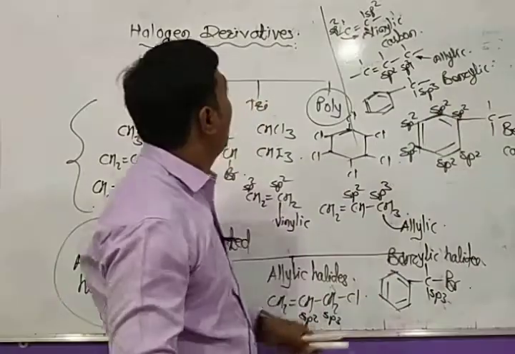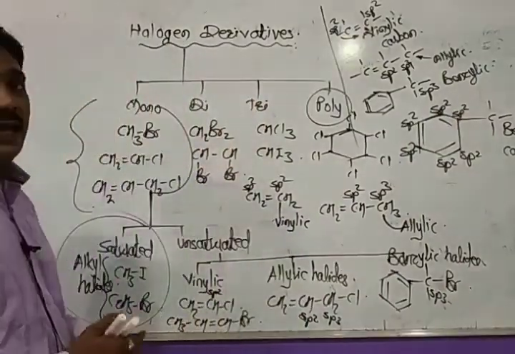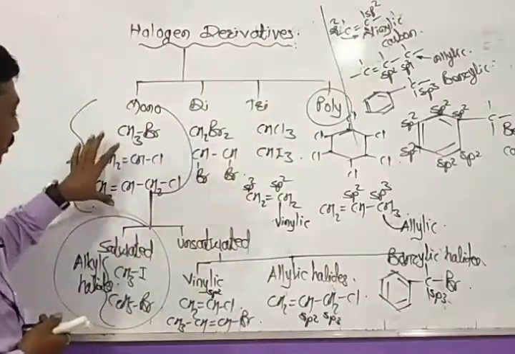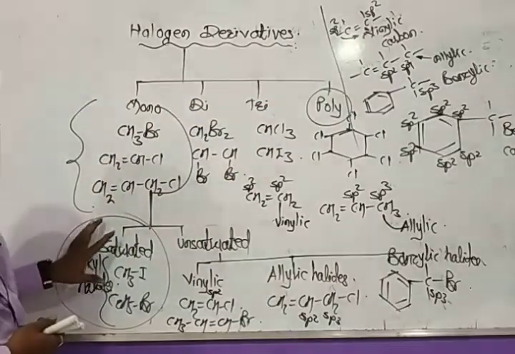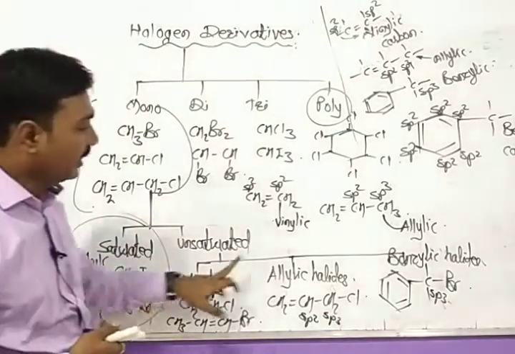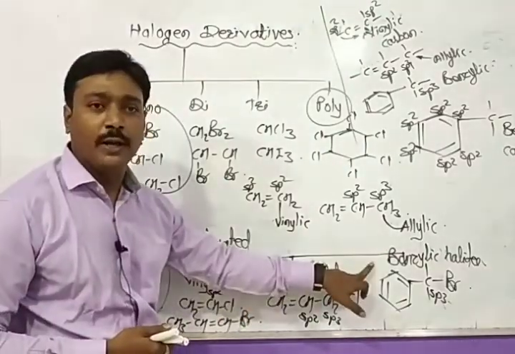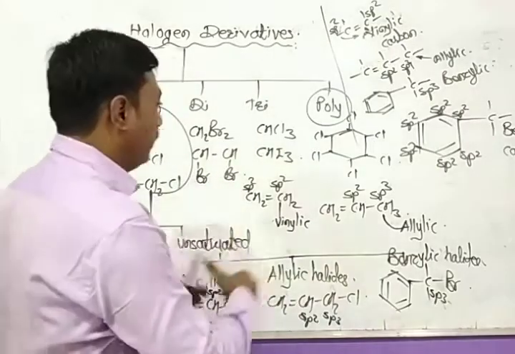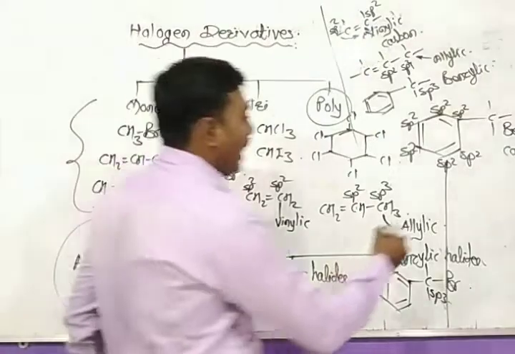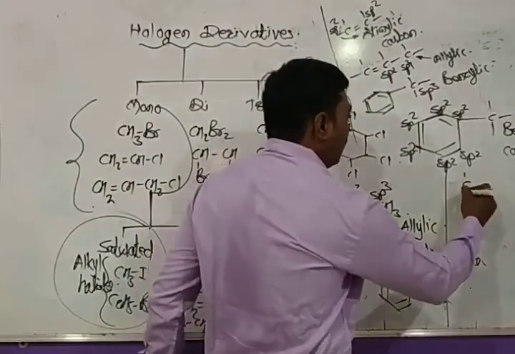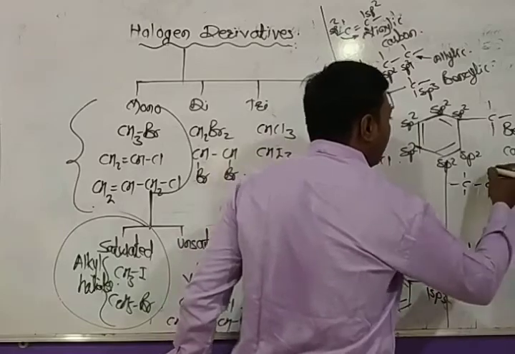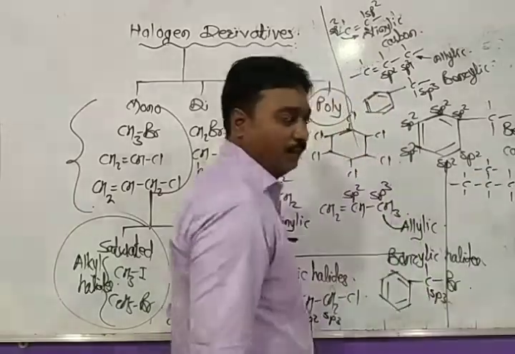This is all about the classification of halogen derivatives as mono, di, tri, poly, and the monohalogens are further classified as saturated and unsaturated. Unsaturated are further classified as vinylic, allylic, benzylic. Apart from that, the saturated halides are further classified on the basis of carbon atoms as primary, secondary, and tertiary.